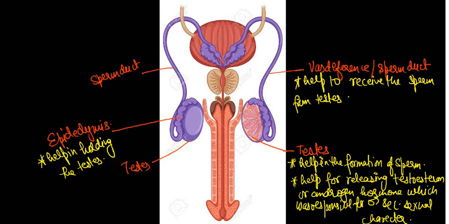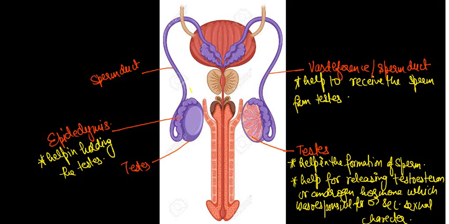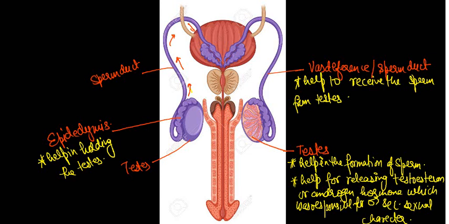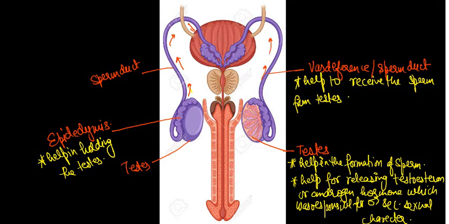You see this, the sperm enters from here, then it is transferred through this, and it moves into a common duct.